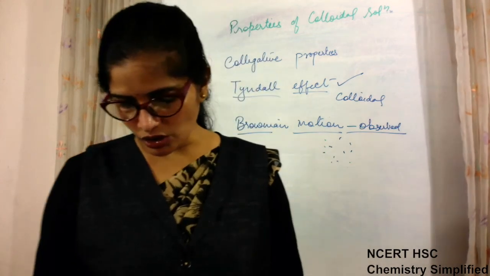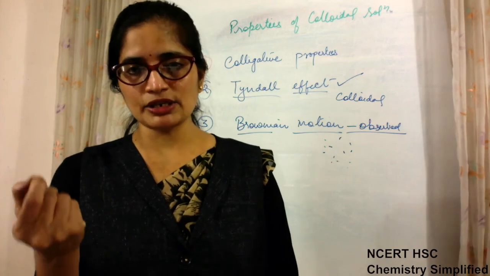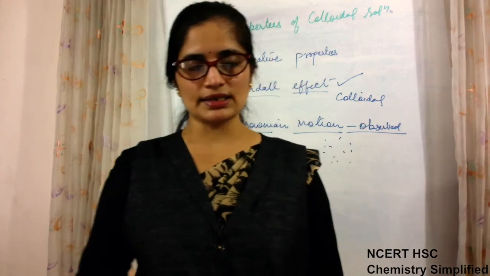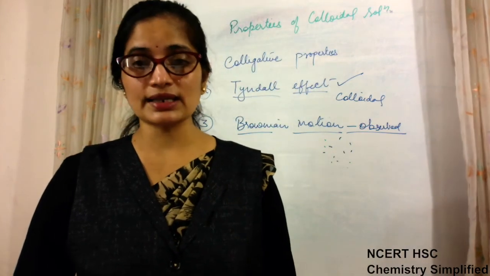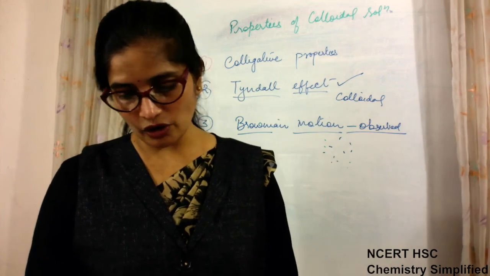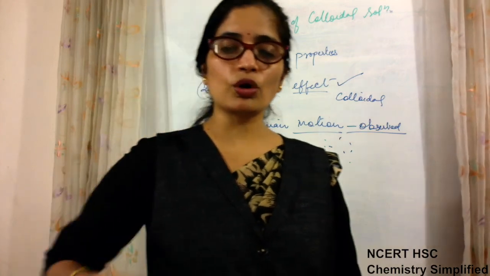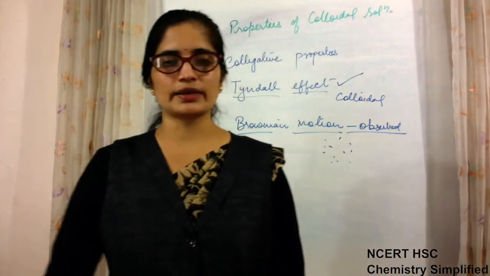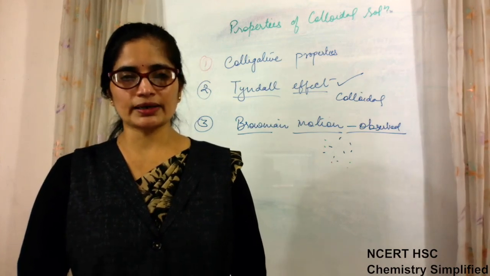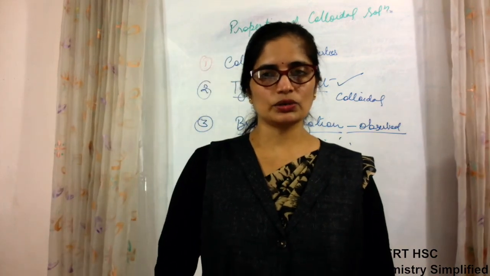For example, if we talk about gold sol, as I told you, gold sol can have various sizes of particles. If it has fine, small size particles, then the color of that sol appears red, because the light it reflects is red. As the size of the particle increases, it becomes purple. If it becomes bigger, then it becomes golden in appearance. So the color of the colloidal solution is also affected by the size of the particle present in it. Okay.